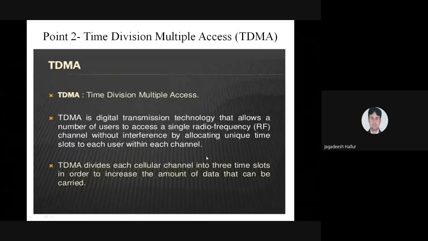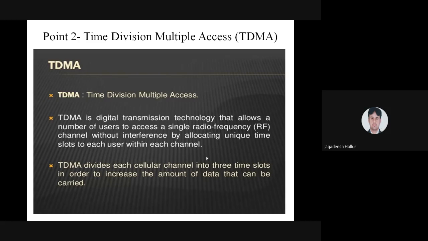See, point number 2 is time division multiple access. The procedure is the same as that of frequency division. In frequency division, you divide the frequency among individual users. Instead of that, time division multiple access is introduced, where the time is allocated to the individual users.